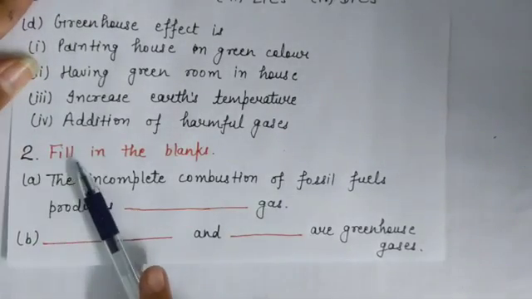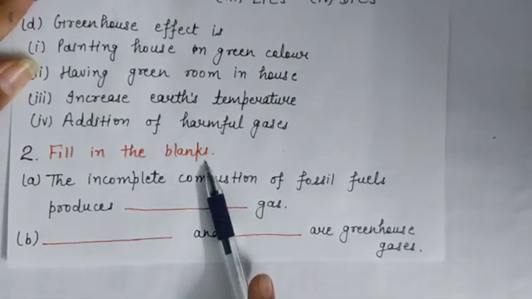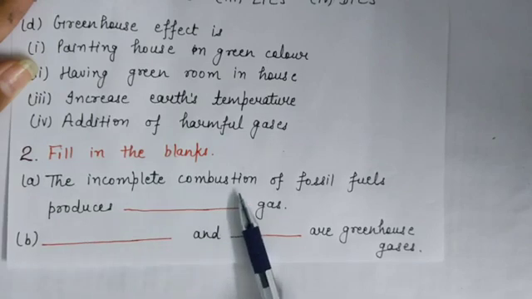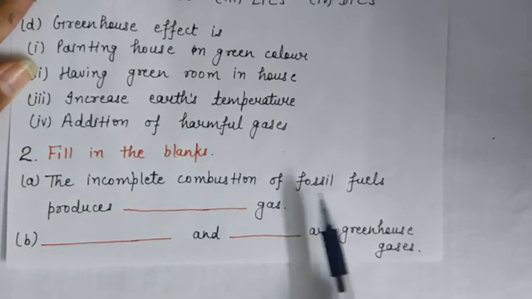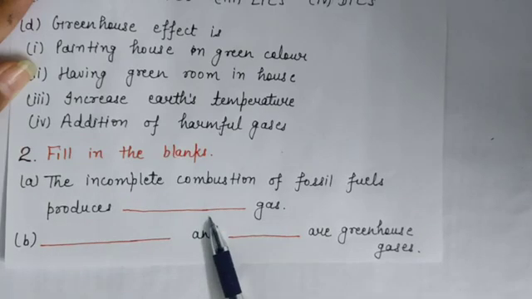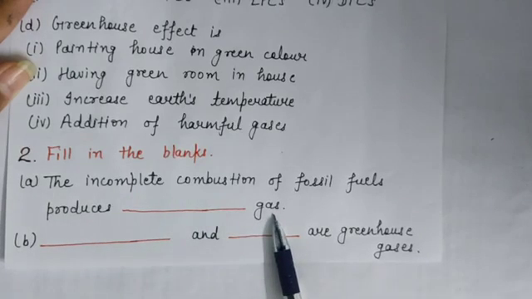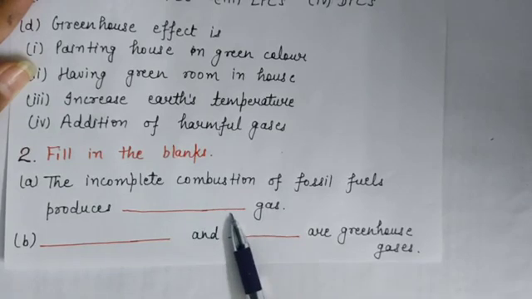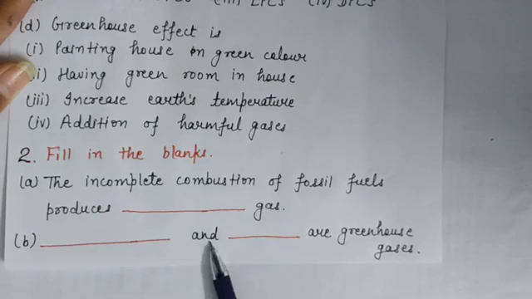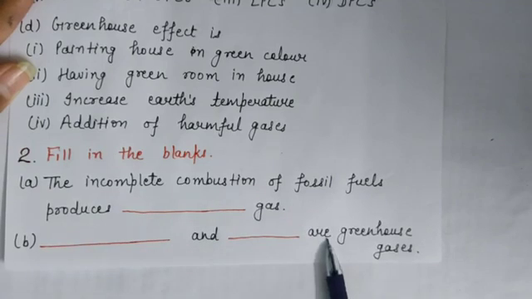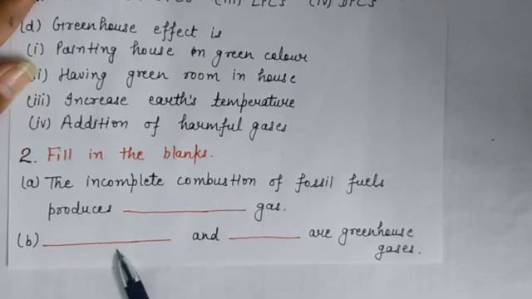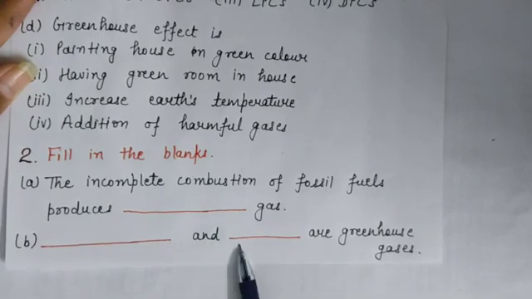Second question is fill in the blanks. A part, the incomplete combustion of fossil fuels produces dash gas. You have to fill this blank. B part, dash and dash are greenhouse gases. Means name the greenhouse gases.